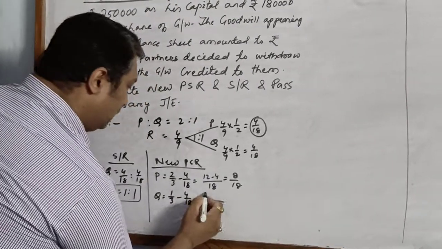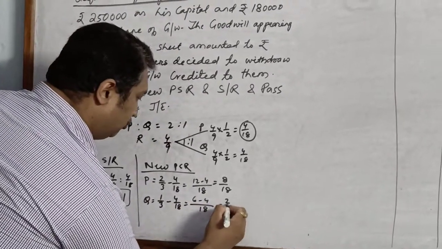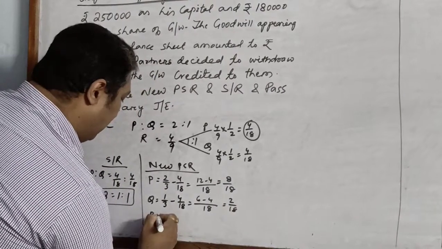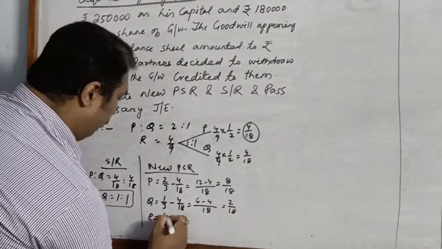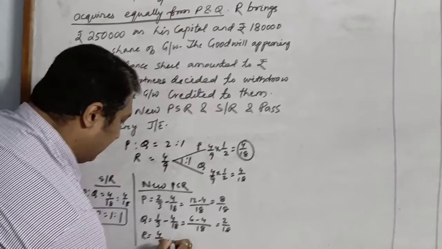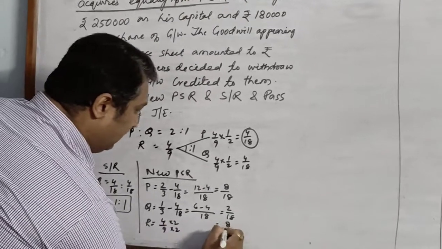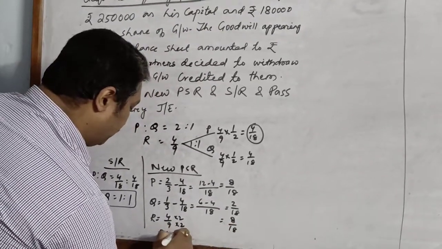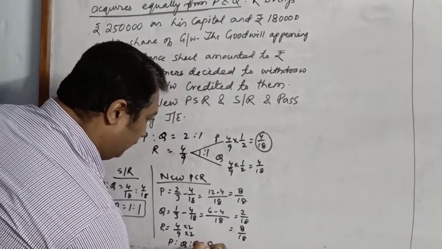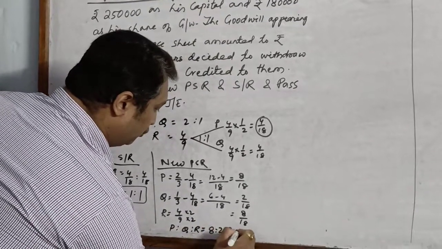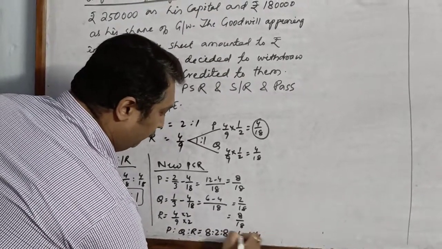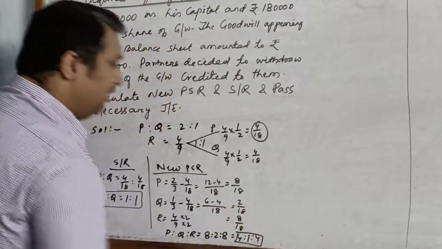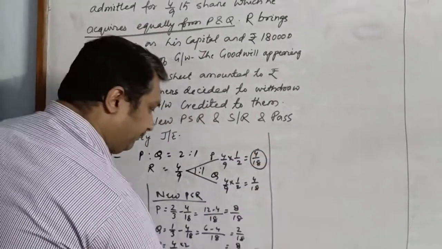LCM is 18. 6 minus 4 is 2/18. And R has come for 4/9 share, so that is 8/18. So P is to Q is to R is equal to 8 is to 2 is to 8, or 4 is to 1 is to 4. So this is the new profit sharing ratio.